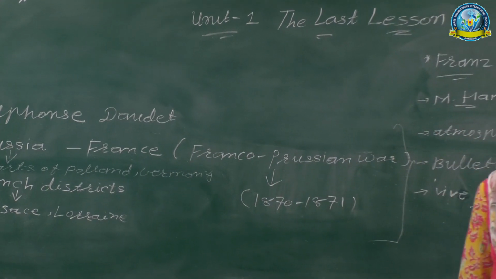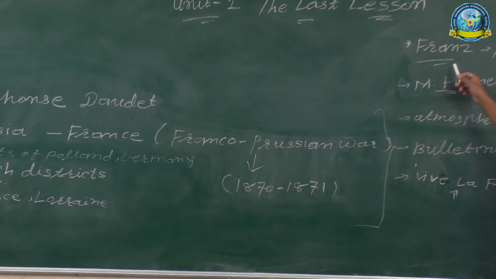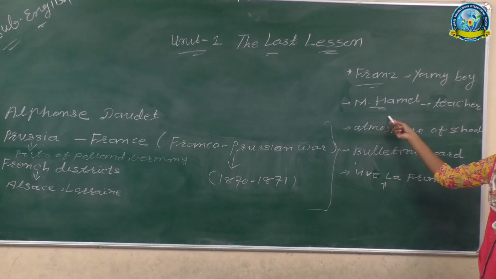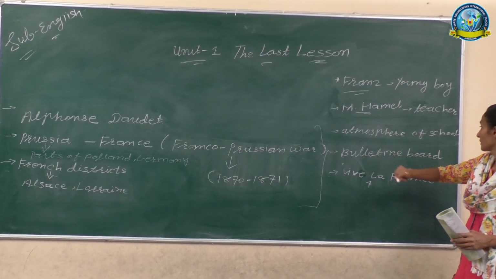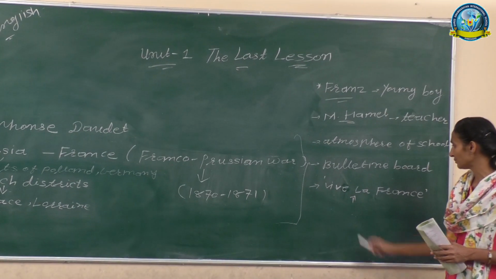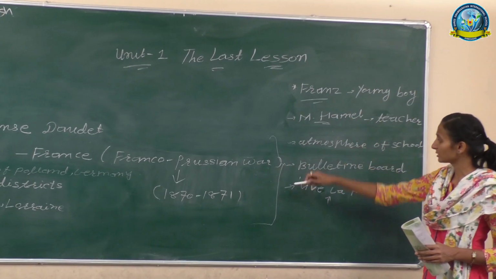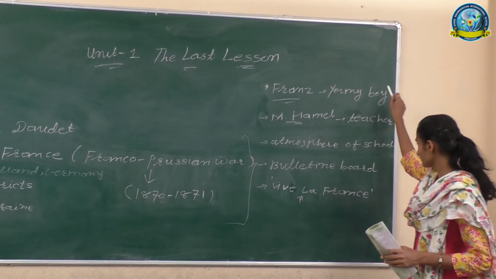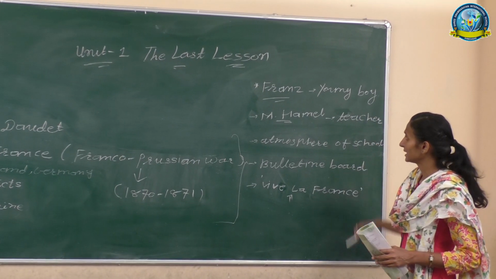Before we start our unit, I will summarize the whole unit. Here is a young boy whose name is Franz, and his teacher's name is Mr. Hamel, Master Hamel. Now, the atmosphere of the school, the bulletin board and Viva la France. These are the clue points for you, and we will move deeply on these points.